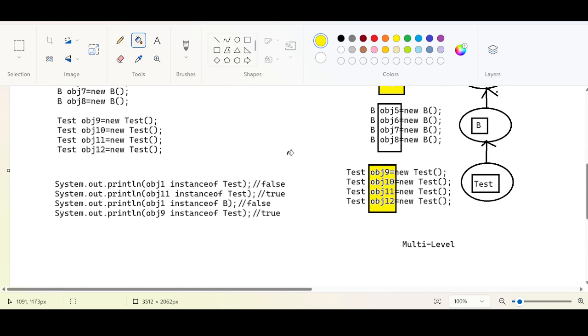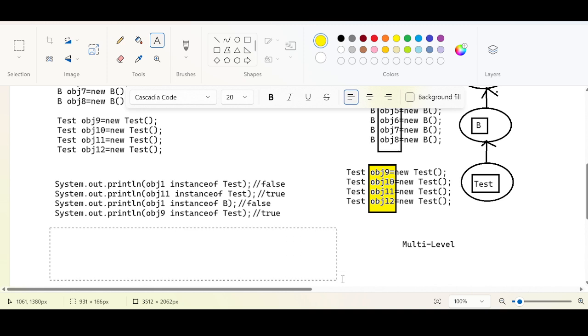We got true. Now my question is, if I ask you a question, let me write this question here. Let me see who is going to answer this. Okay, system.out.println, we know this already. Let me take it as SOP, s.o.p. I want to ask you a simple question. obj12 instance of A.